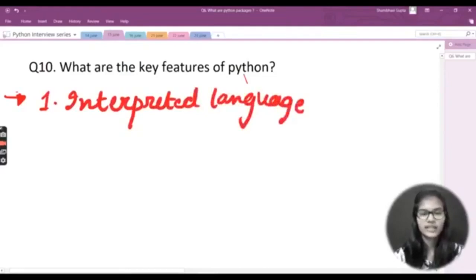So basically Python is an interpreted language, right? What does interpreted language actually mean? It means that it is a type of language in which we do not need to compile the things. Simply we just write it and we can simply run it. So in C and C++, before running the program, we firstly need to compile it, right? In compilation it shows whether you have any errors, something like that. But in Python it does not happen, because it is an interpreted language. It is not a compiled language.